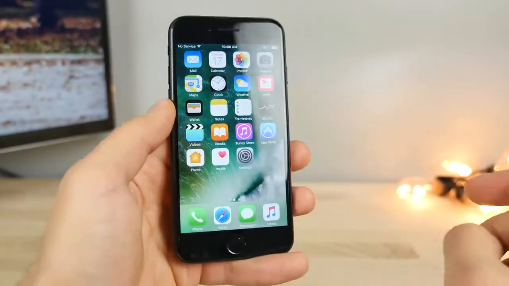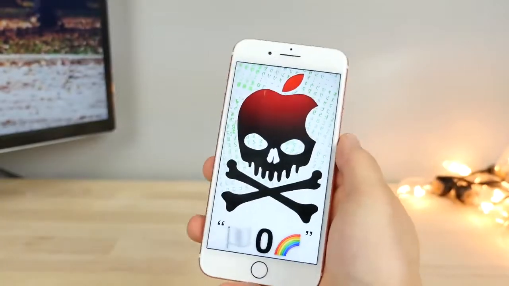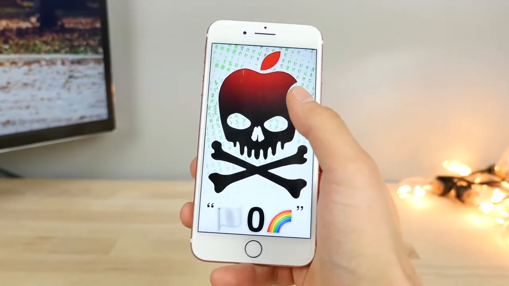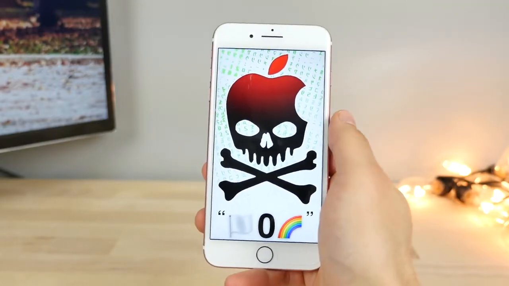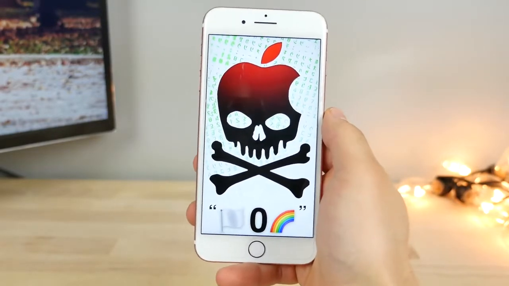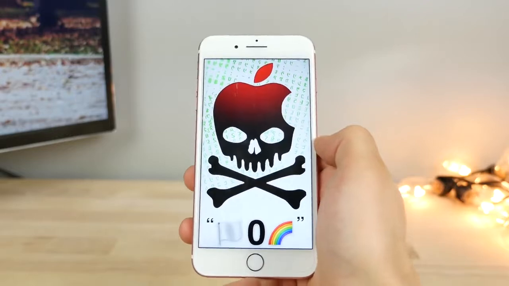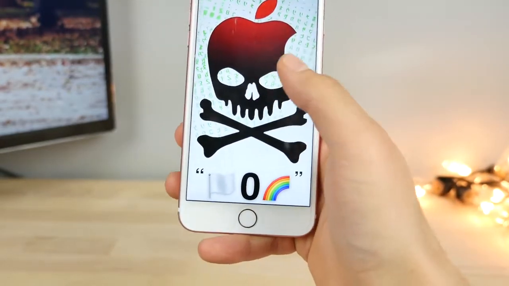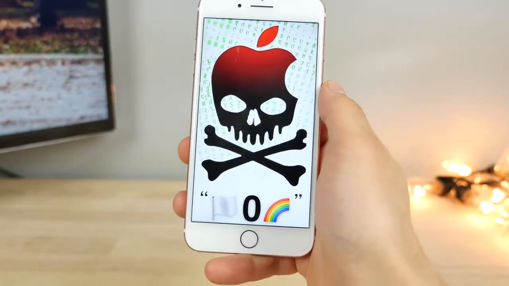So guys, there it is, the absolutely mental bug: how to make any iPhone crash on command using a text message. It'll freeze and hang your device on the newest version of iOS, 10.2.1. That is just incredible. If anyone can find a more scientific explanation, I would love to know that. Leave it down below. But thanks so much for watching.